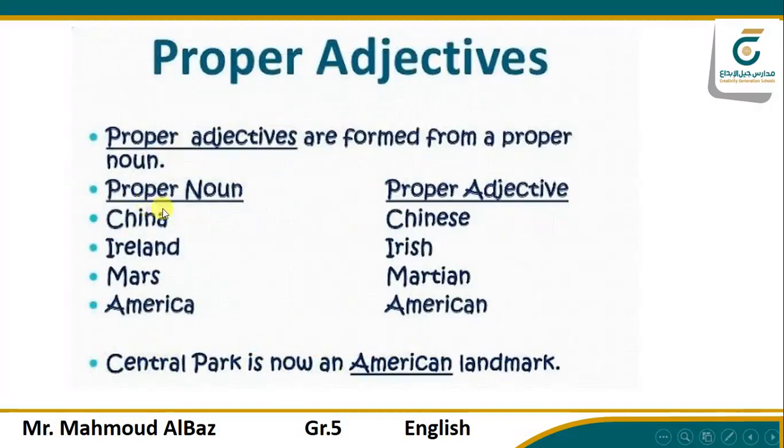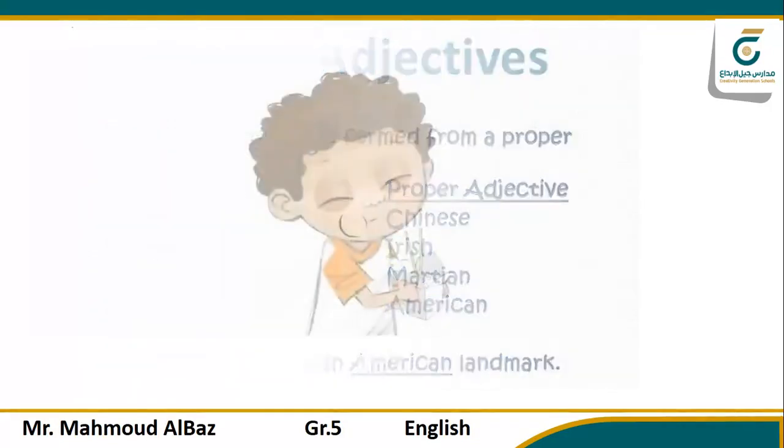Proper nouns like China, Ireland, Mars, America. And proper adjectives are formed from the proper noun, like when I say China, Chinese; Ireland, Irish; Mars, Martian; America, American; Egypt, Egyptian; Saudi Arabia, Saudi Arabian. You see, these are proper adjectives.